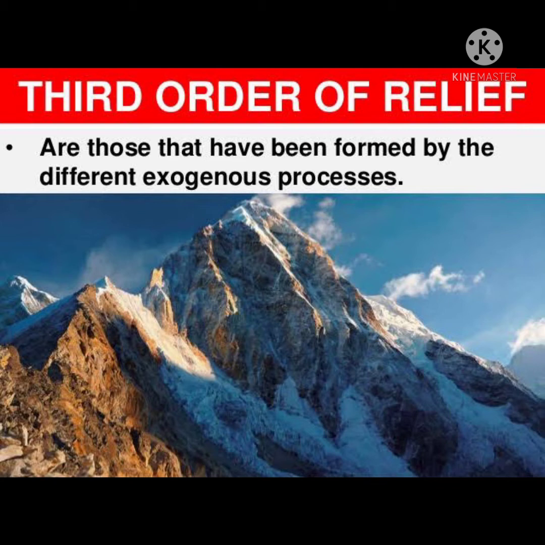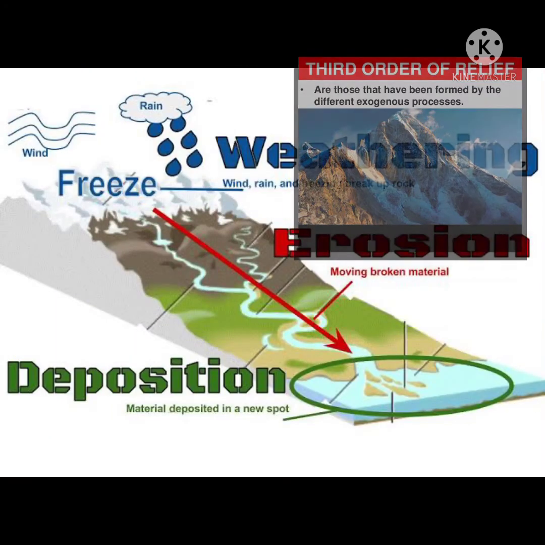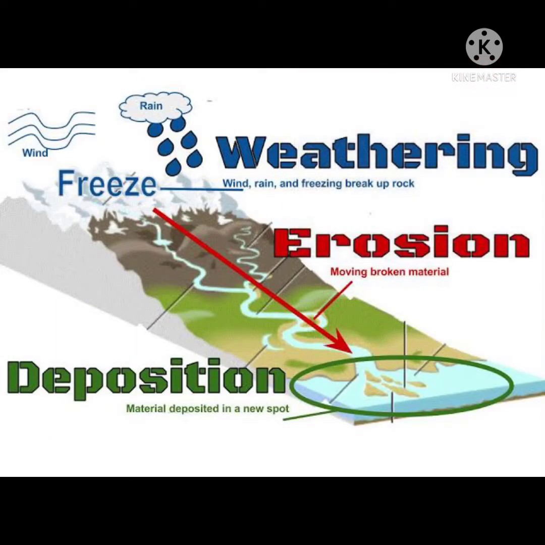How are they formed? These are formed due to the external process of the earth. So, third order landforms are formed due to weathering, erosion, transportation and deposition. In the previous class, you have studied weathering, erosion, transportation and deposition.